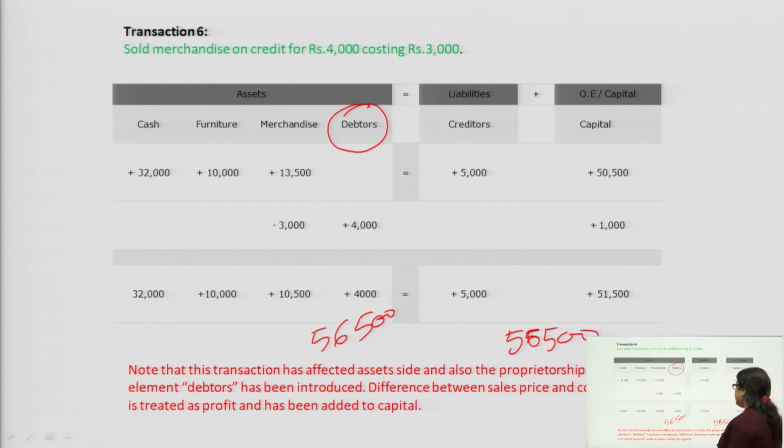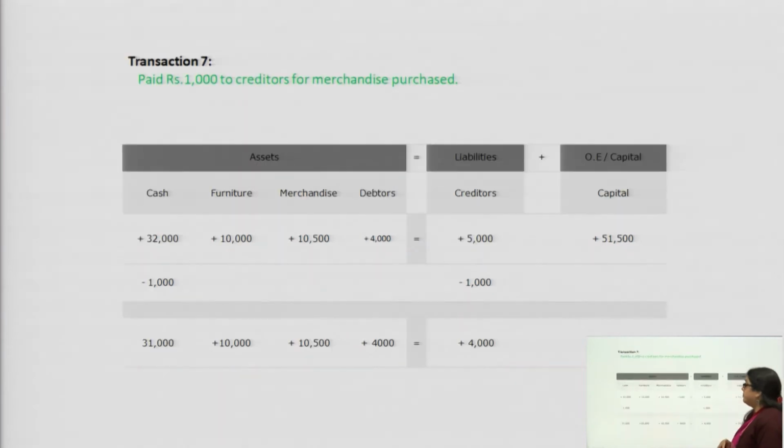The difference between the sales price and the cost price is treated as the profit, and it has been added to the capital. Why profit? Because we have sold it for 4000 and it was costing just rupees 3000. So there is a profit of rupees 1000.